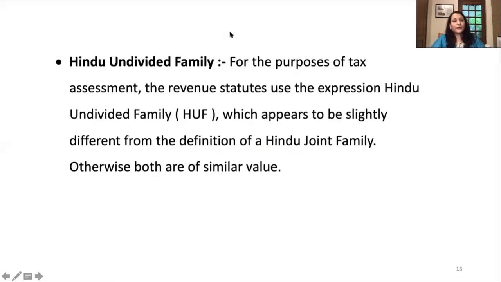Hi friends, in my last lecture I explained the joint Hindu family. Today I am going to tell you about the Hindu undivided family. The definitions of joint Hindu family and Hindu undivided family differ only very slightly from each other. For the purpose of tax assessment, we have given this name, Hindu undivided family. Otherwise, both are of similar value.